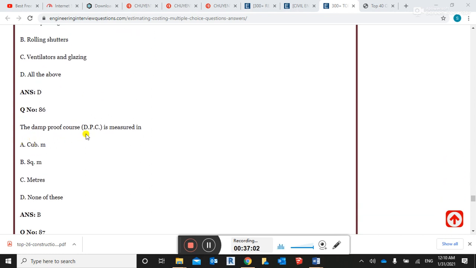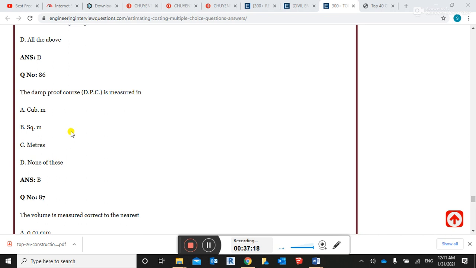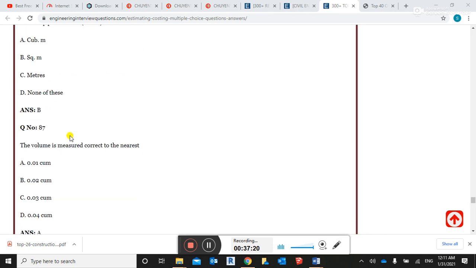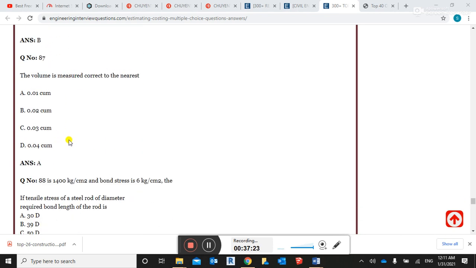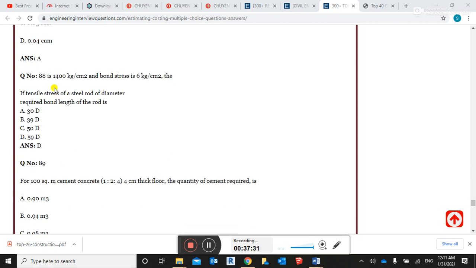The proof course or DPC is measured in square meter, cubic meter, or meters. B is the correct, square meter. The DPC layer for the building is measured in square meter, not in cubic meter. The right answer is square meter, B option. The volume is measured correctly to the nearest 0.01 cubic meter.